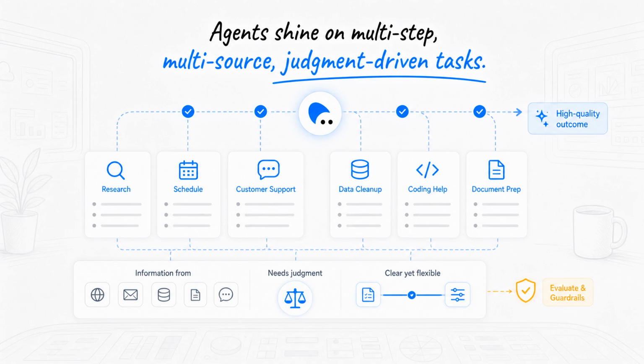Agents are most useful when a task has several steps, needs information from different places, and benefits from judgment. Research, scheduling, customer support, data cleanup, coding help, and document preparation are common examples. The task should be clear enough to evaluate, but flexible enough to need decisions.